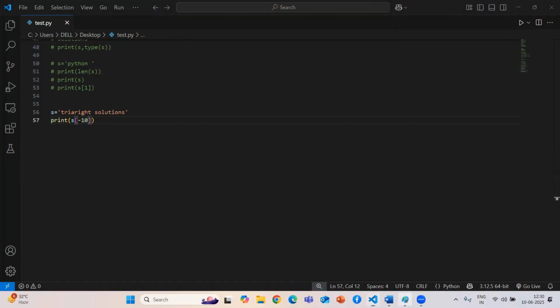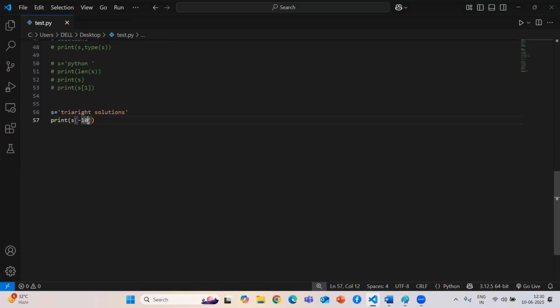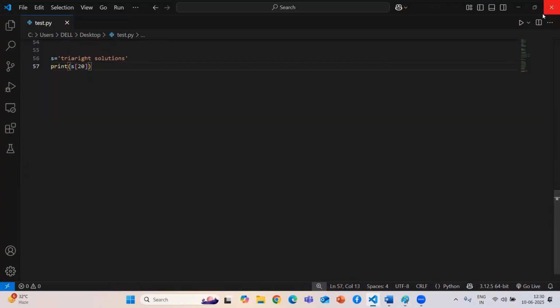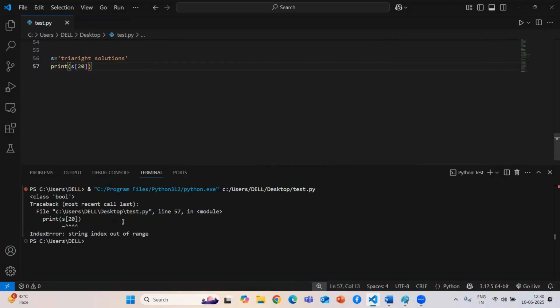We know that till 18 we have characters. If I give an index beyond this, like 20, it will throw an error: string index out of range. Means if you pass an index that is not available, it will throw an error.